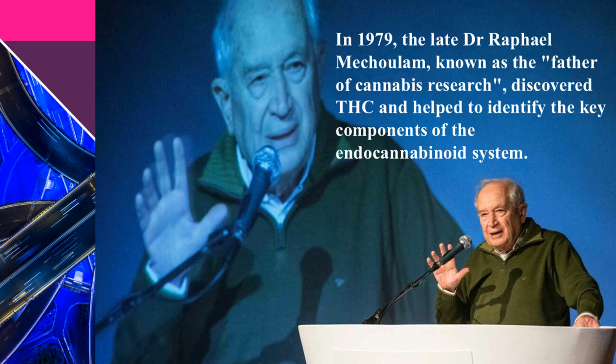In 1979, the late Dr. Raphael Mechoulam, who is known as the father of cannabis research, discovered THC and helped to identify the key components of the endocannabinoid system. CBD was first isolated and identified by Dr. Roger Adams and his team in 1940 at the University of Illinois. Anandamide was discovered in 1992. The CB1 and CB2 receptors were discovered in 1988 and 1993, respectively. And 2-arachidonyl glycerol, or 2-AG for short, was identified as an endocannabinoid in 1995.